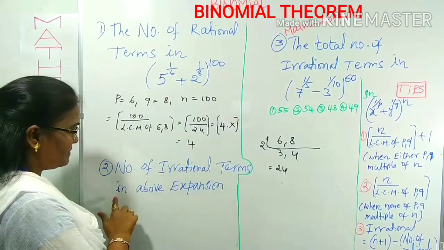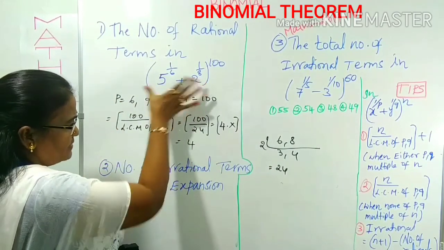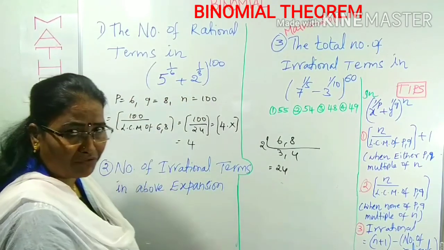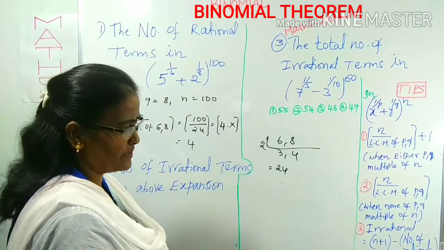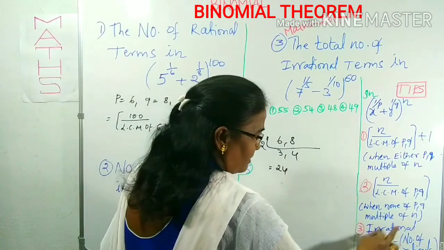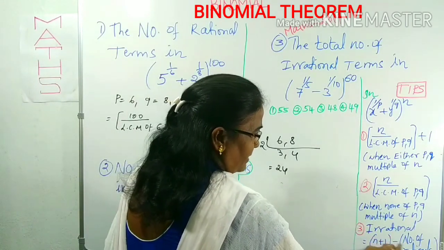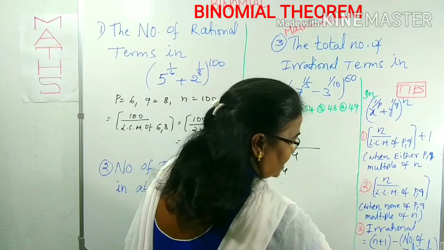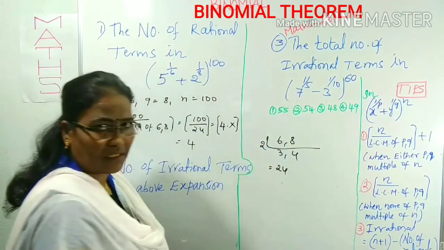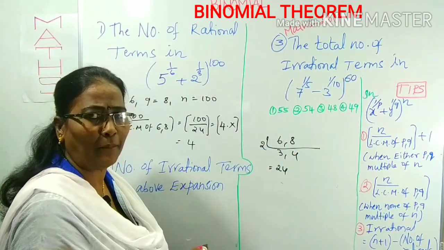Number of irrational terms in the above expansion. The same expansion is given in this question. We have to find the number of irrational terms. What is the formula for the number of irrational terms? n plus 1 minus the number of rational terms. This is the number of rational terms, removed from n plus 1.